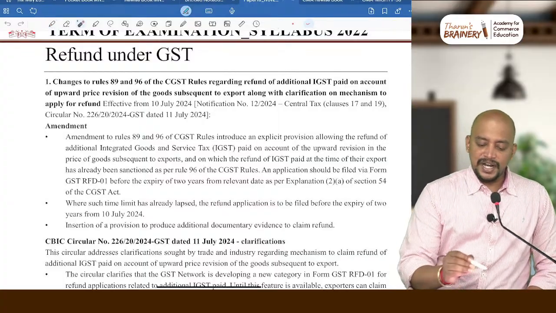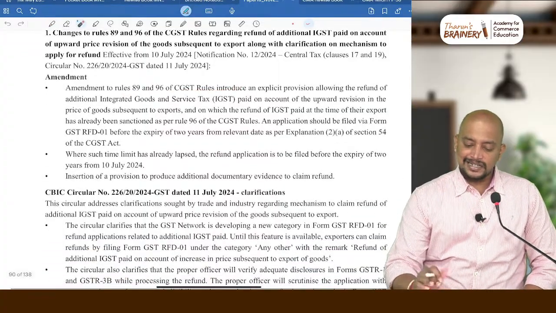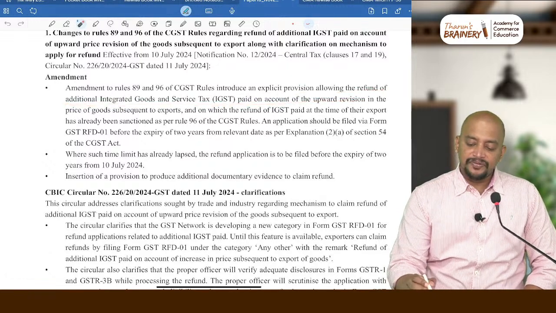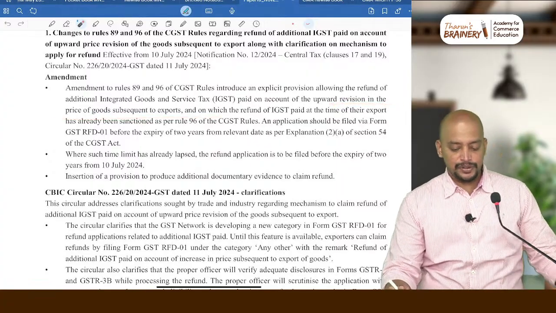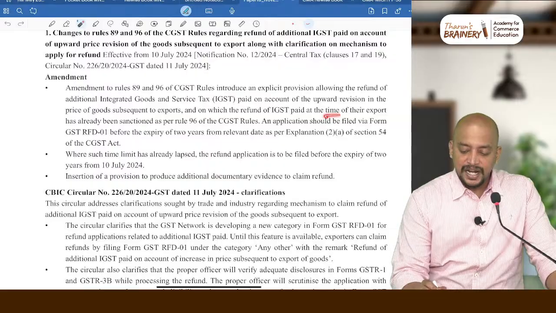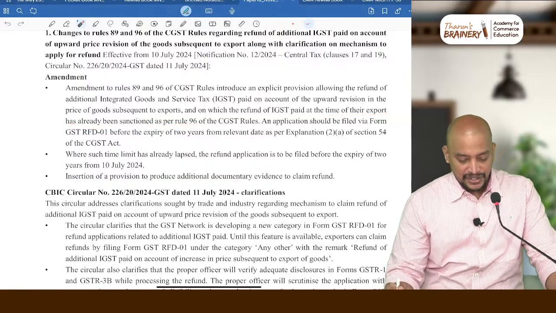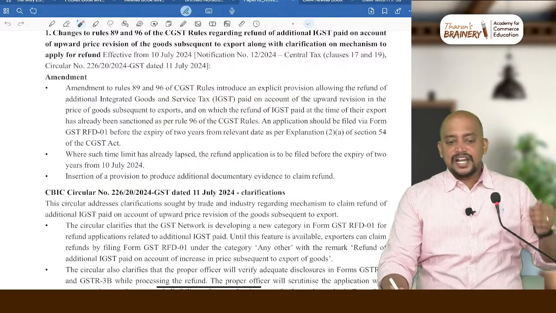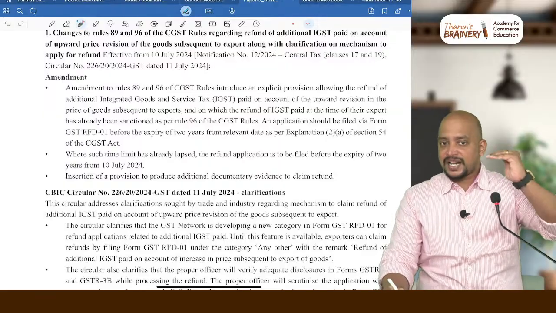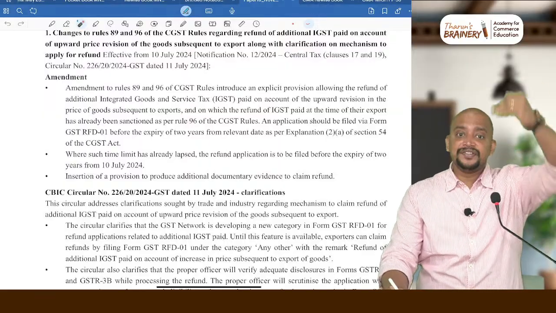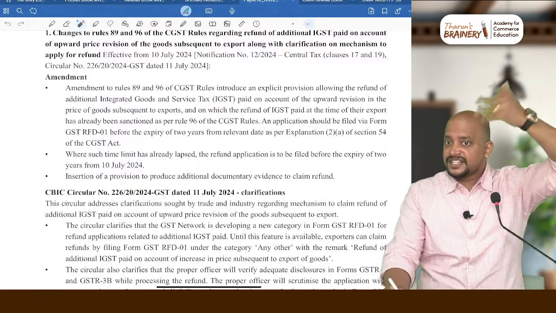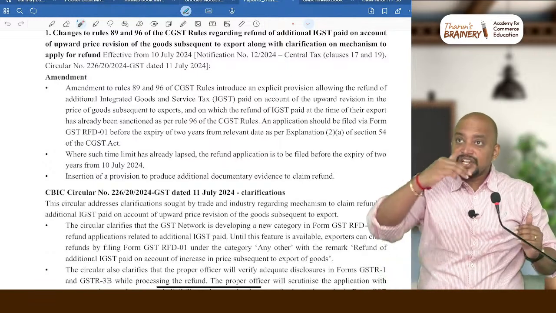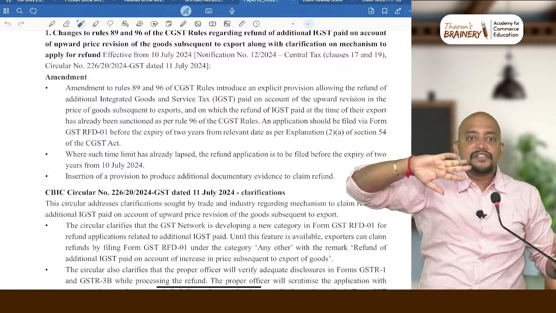Only thing, they have made amendment to rule 89 and 96 to introduce explicit provision allowing refund of IGST on account of upward revision in the price of goods subsequent to exports, on which the refund of IGST paid at the time of their export has already been sanctioned. So what they are telling is that first we will export. At the time when we are exporting, there will be one price, and now there is an upward revision in the price. Possible, na? Because long back we exported, thereafter by the time it reaches there, the market price would have increased. So we will make an upward revision.